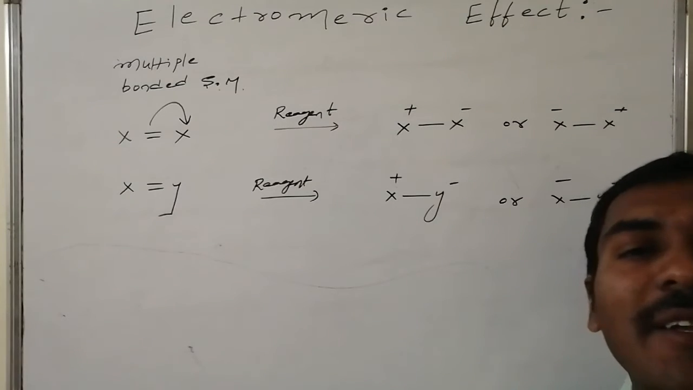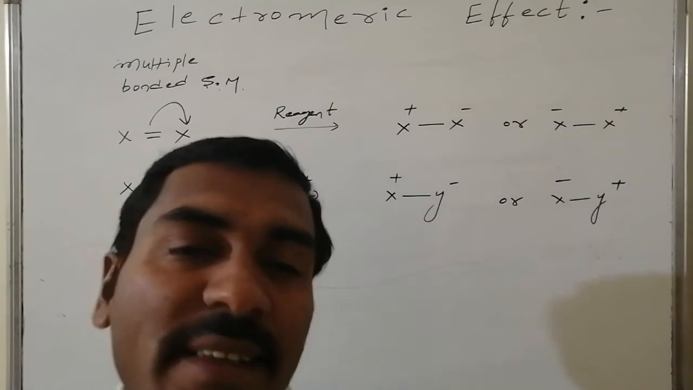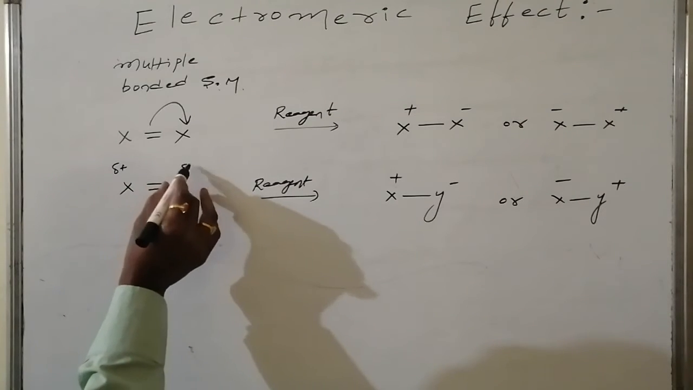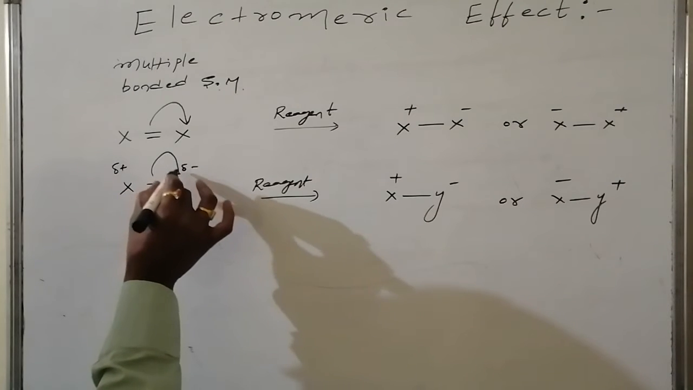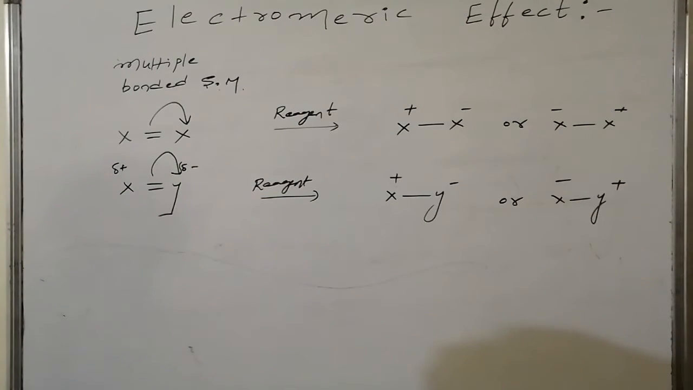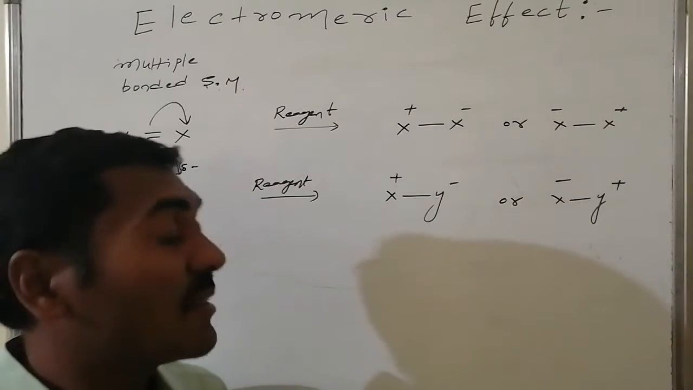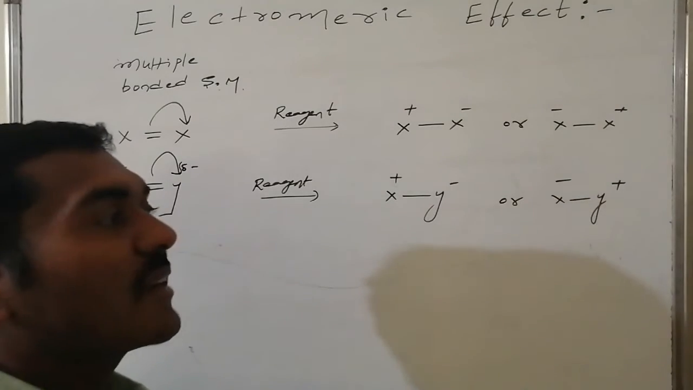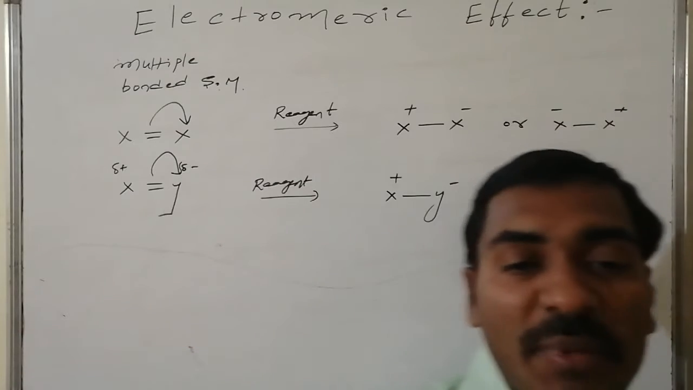Similarly, if it is a heteroatom system connected with a multiple bond, X and Y with a double bond, in the absence of the reagent let us say X is more electronegative. It has a partial positive charge and Y has a partial negative charge. In the presence of the reagent, this pi bond electron density is shifted towards Y. As a result, Y gets one unit negative charge and X gets one unit positive charge. If it is the reverse, then X gets one unit negative charge and Y gets one unit positive charge. That is possible in the presence of the reagent.